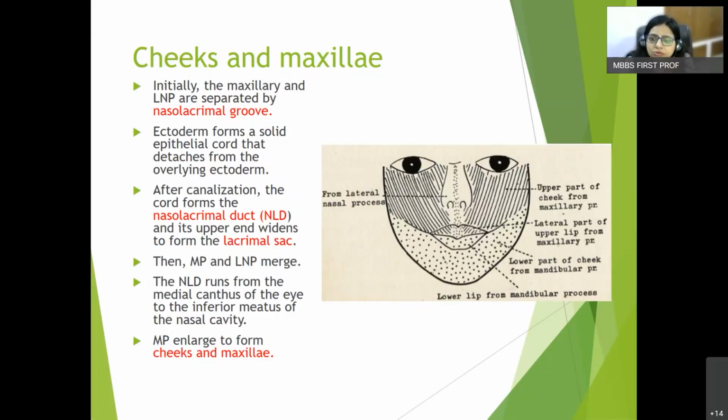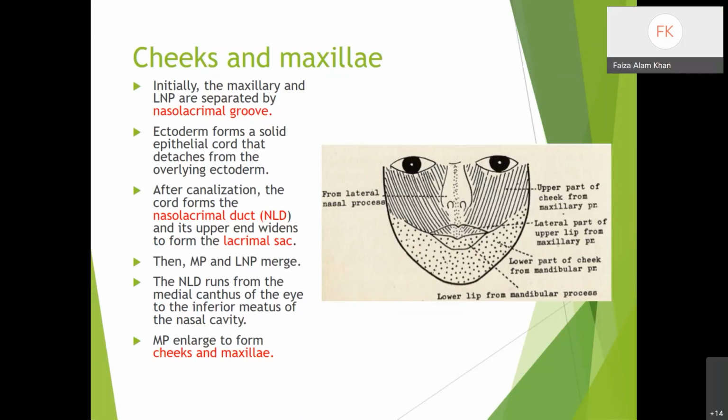Have you gone through the eyelid, nasolacrimal apparatus and lateral wall of nose in the head and neck? Yes, ma'am. Okay, so you must be aware of why this lacrimal sac is there and it is opening into the inferior meatus of nose. What is the connection basically? Can anyone explain?